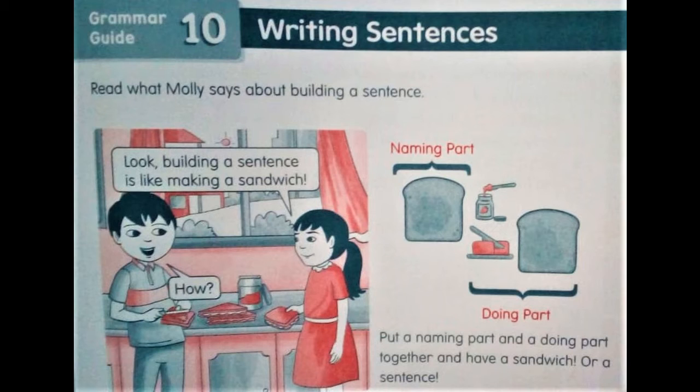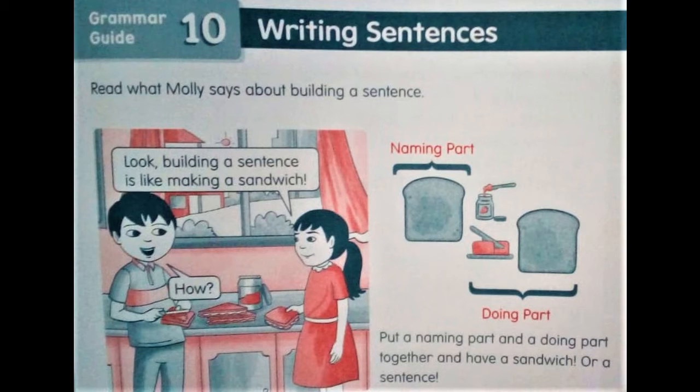in this chapter. Okay, so take your book to Block number 10, page number 37, writing sentences. When you have to write a sentence, you should take care about two parts in that sentence.